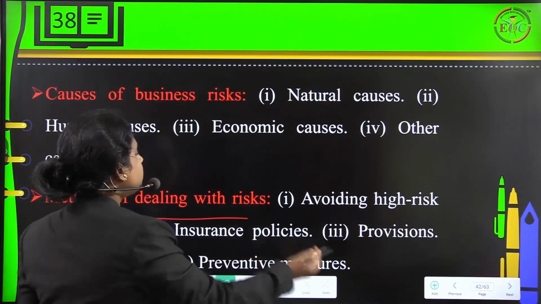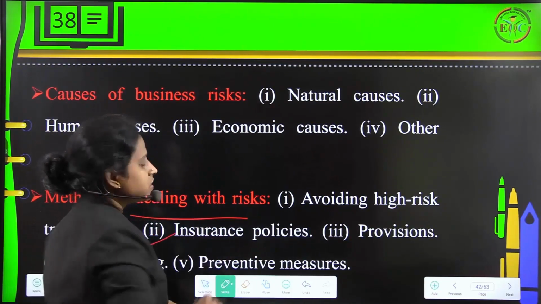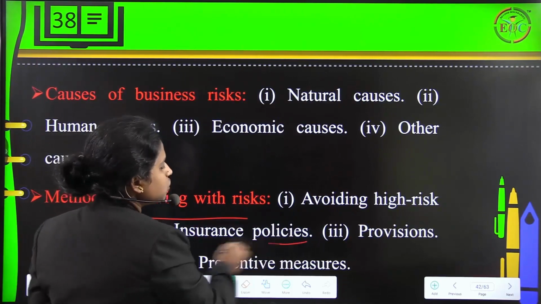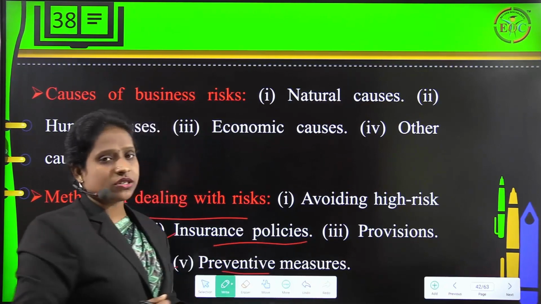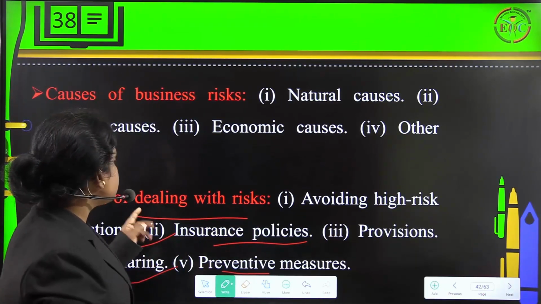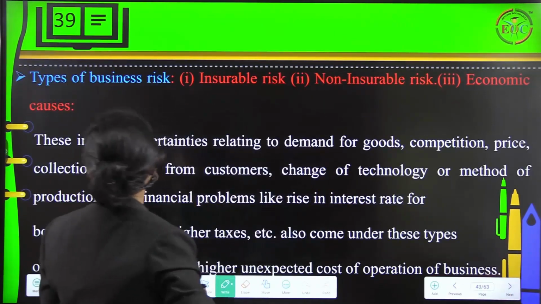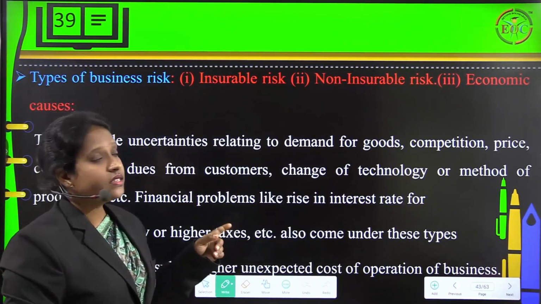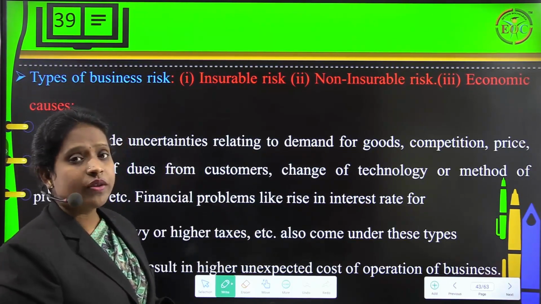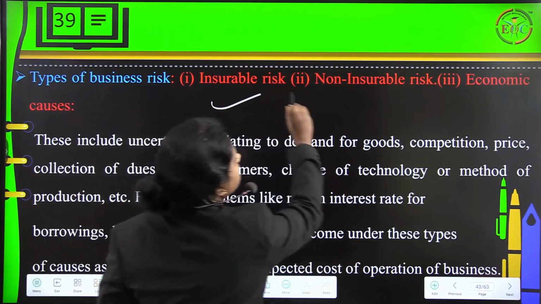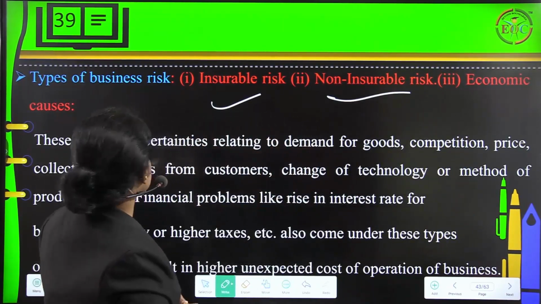Fine. Then methods of dealing with risk. Under this, avoiding high risk transactions is the first thing. Then we also have insurance policies, provisions, risk sharing, preventive measures. So all these are what we call methods of dealing with risk. Fine. Then types of business risk. Under this we have three important types of risk. One is insurable risk, then non-insurable risk, and we also have economic causes.